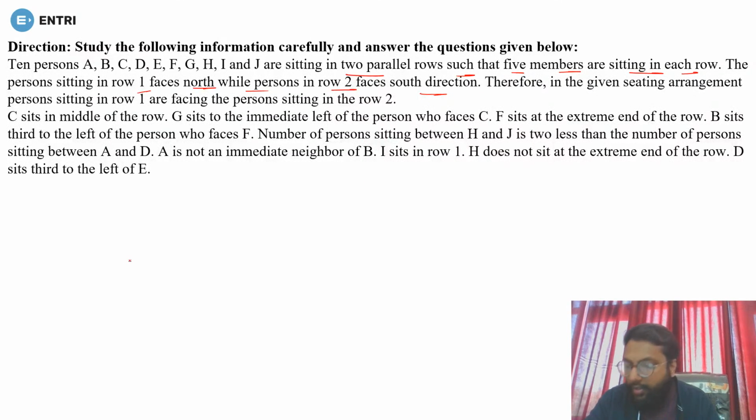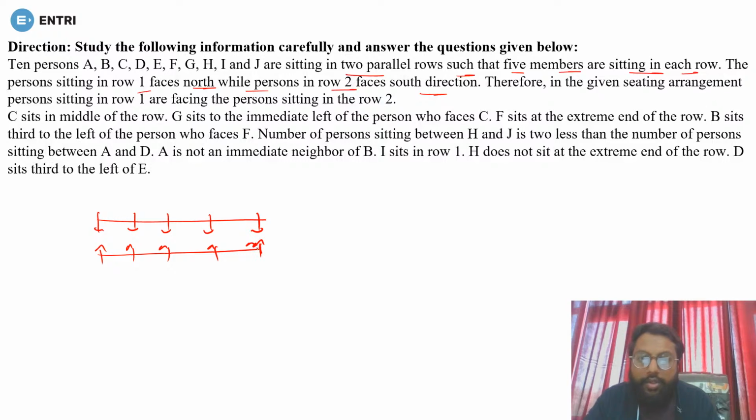So first of all, you have two rows, 1 2 3 4 and 5, and the same here, 1 2 3 4 and 5. These persons are facing north and these persons are facing south. Yes or no? And row 1 is facing north, so this is row 1, this is row 2. Now we don't know which person is in which row. In the given seating arrangement, persons sitting in row 1 are facing the persons sitting in row 2. Okay, so let's see.